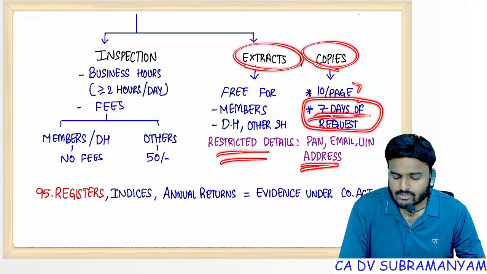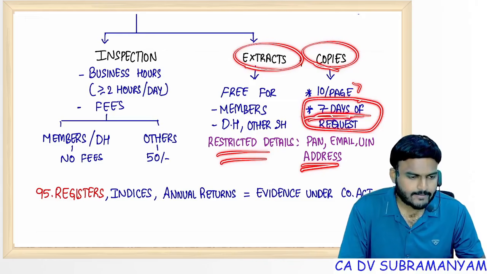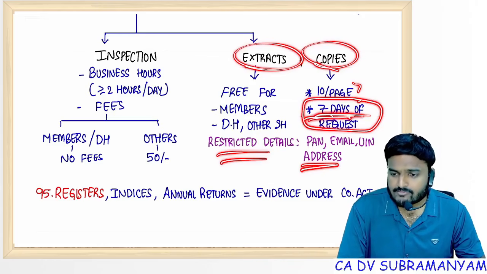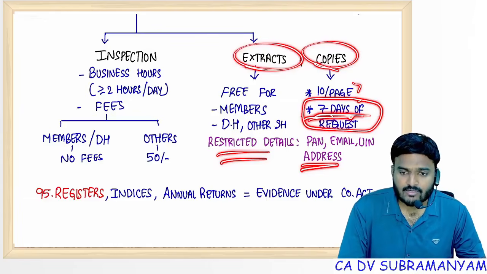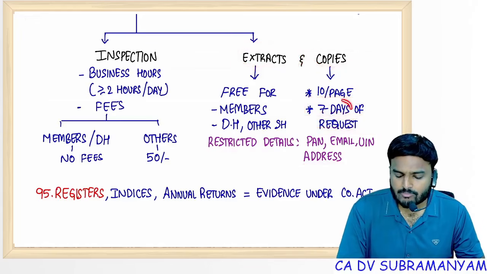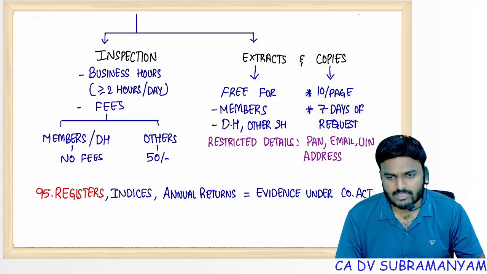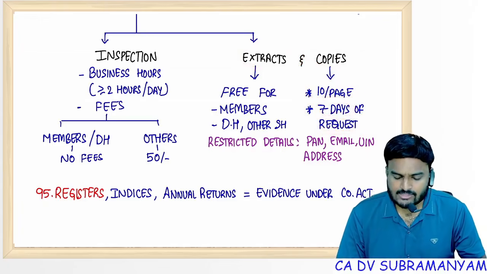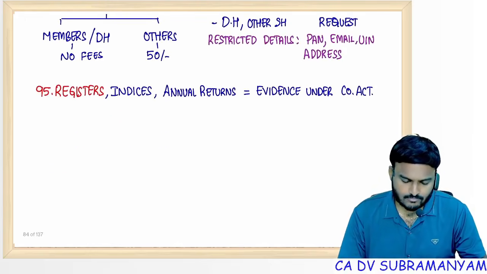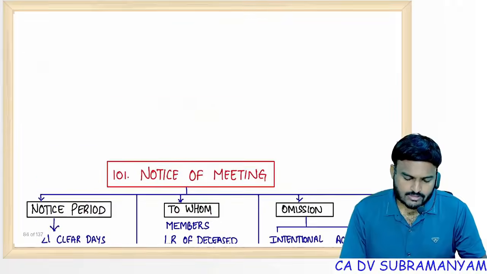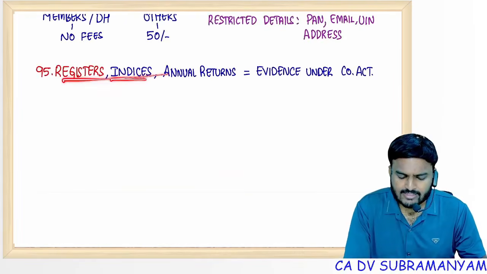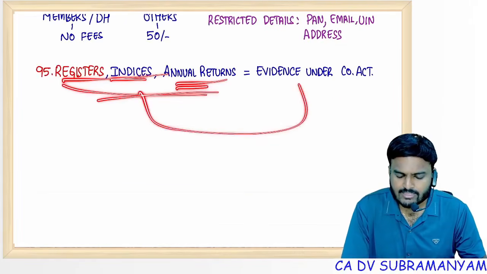Section 17. So whenever there is a request from the member, and there should be also deposit of fees. After deposit of fees and return request, then company should give these documents within 7 days of the request. Of course, charge shall not exceed 10 per page. Next one. Registers indices annual returns maintained under this Companies Act will act as an evidence.